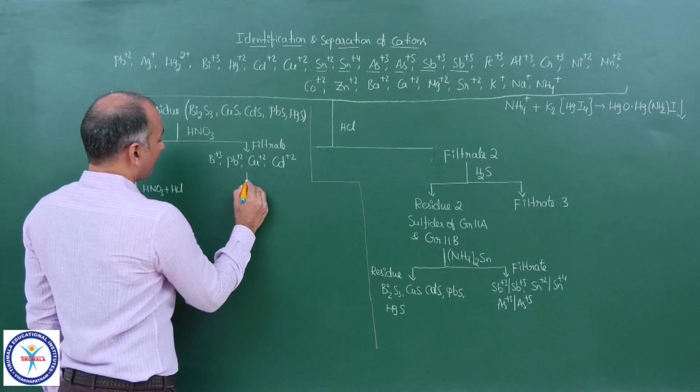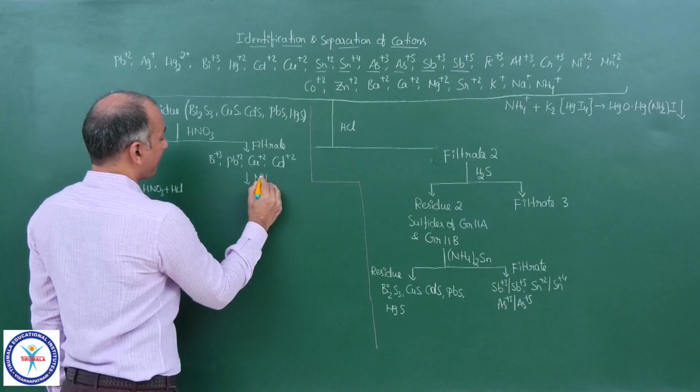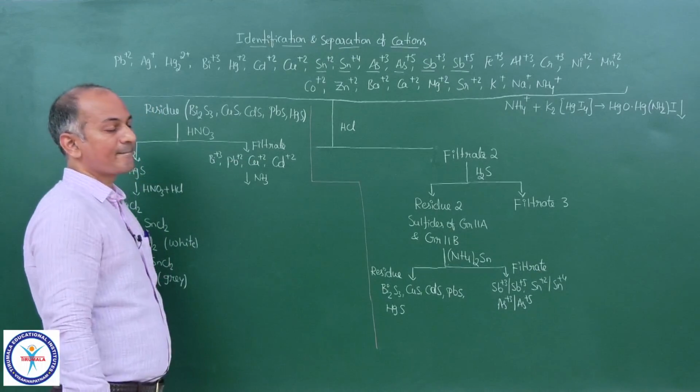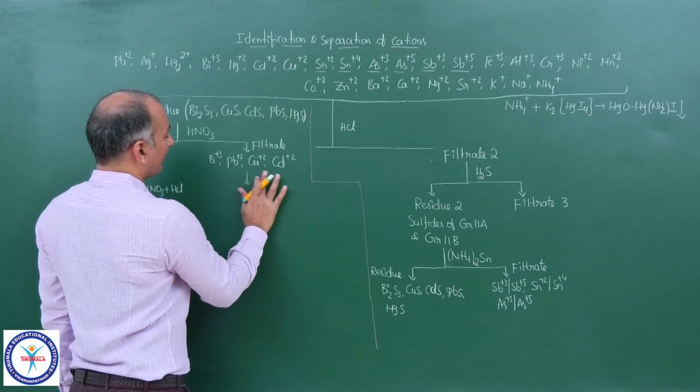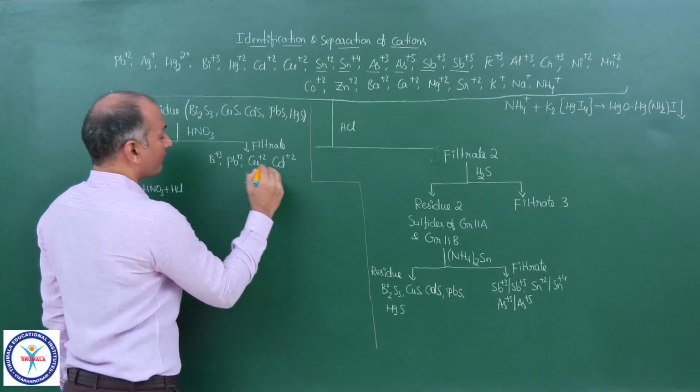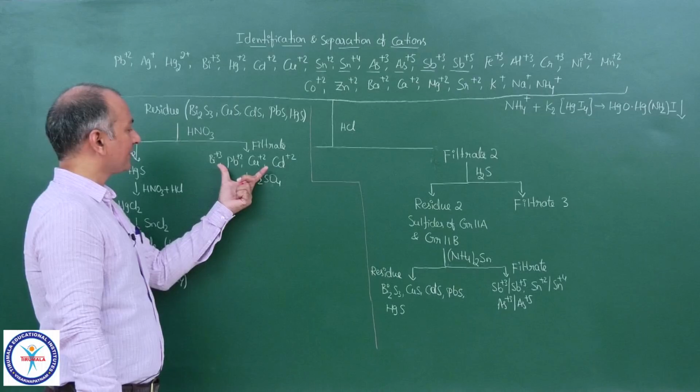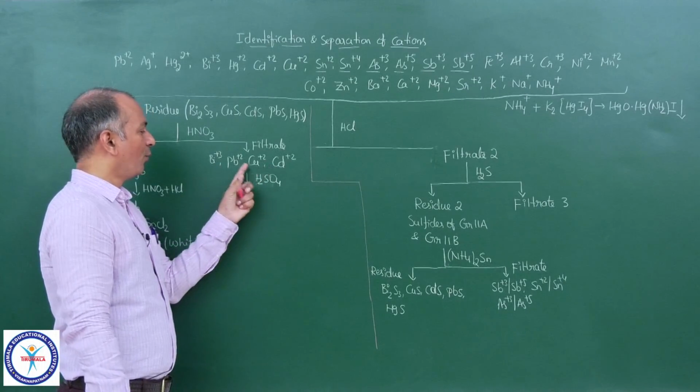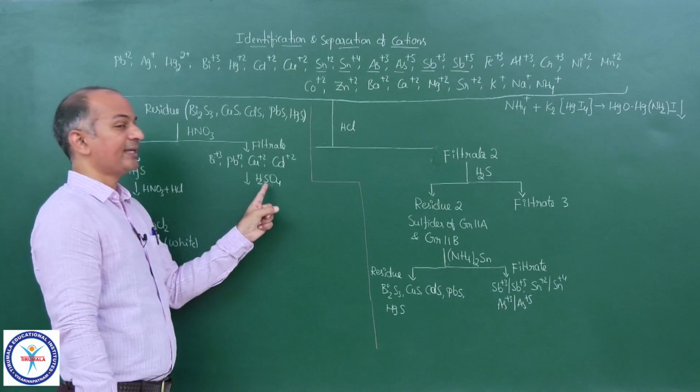Now you come here. Now first let me add H2SO4. And in this particular mixture, only PbSO4 is insoluble.